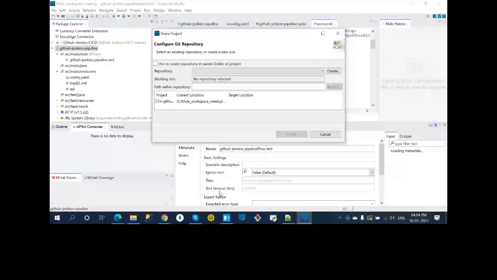What I'll say is commit. We'll select all the files from here.